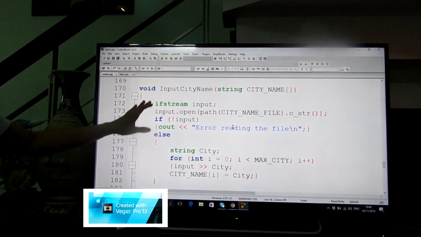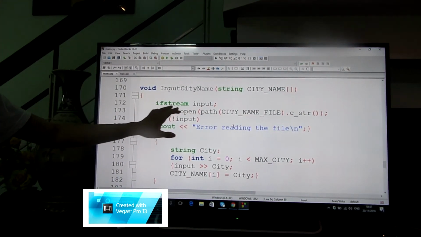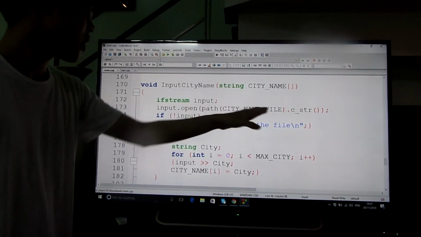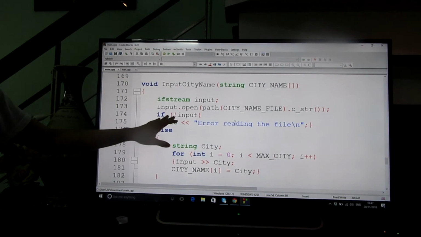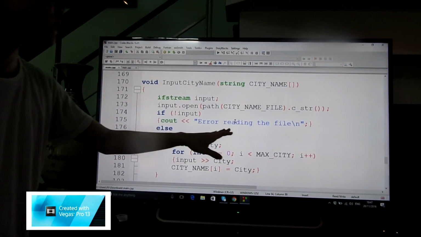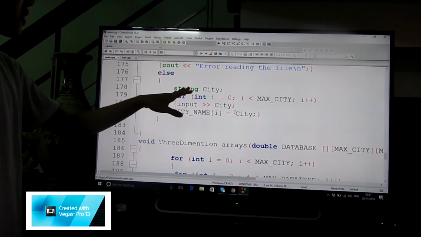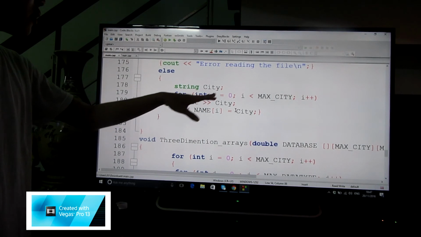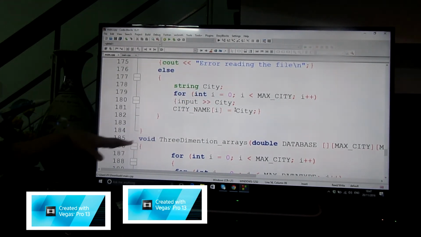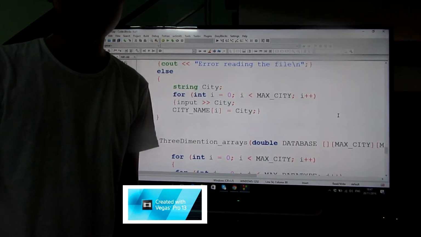We use this line: if string input opens the path I called above, and if it cannot open this file, it will show an error message within the file. If it reads the file, then in the next step it will store the value in the city name arrays. That's the finish of the second.